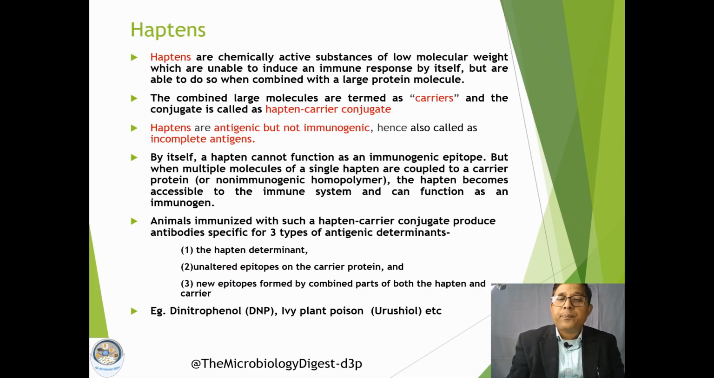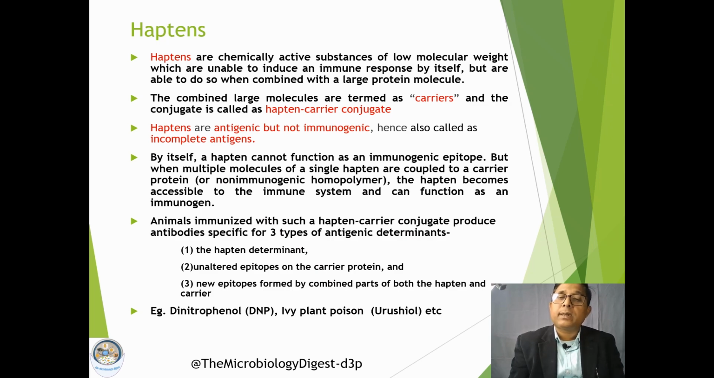Okay. Next, another term: haptens. Haptens are chemically active substances, and they have low molecular weight. Because of this low molecular weight, these substances are not capable of inducing an immune response. We have already discussed that to be a good antigen, molecules must have a definite molecular weight. Haptens are chemically active, but because of their low molecular weight, they are not able to induce an immune response on their own.